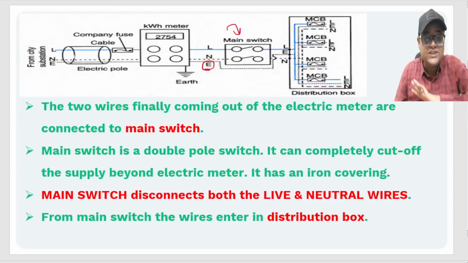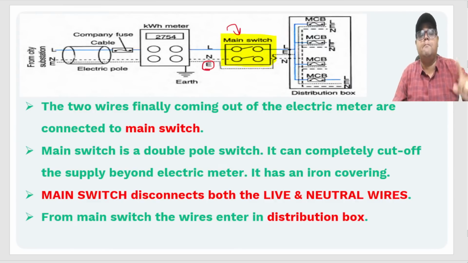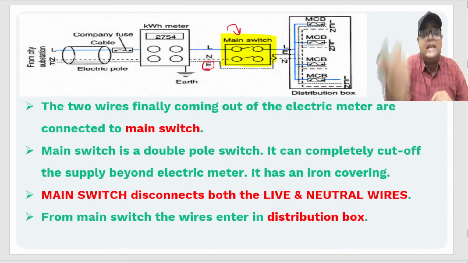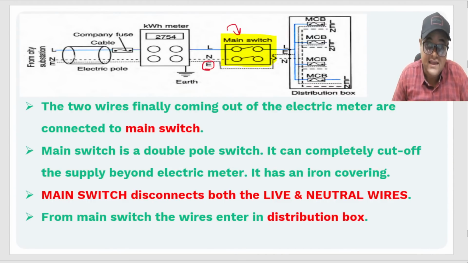A main switch has no connection with the earth wire, but this is the first and the only fuse. Obviously, the main switch is also a fuse circuit, a circuit breaker. This is the only part where a fuse is connected to both live and neutral. See, there was no fuse at neutral.